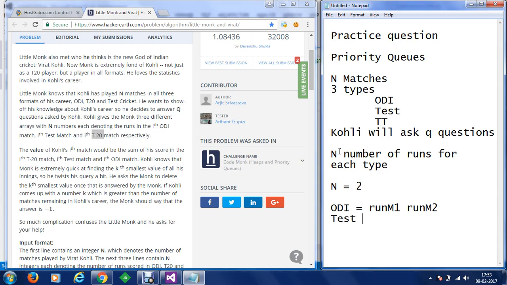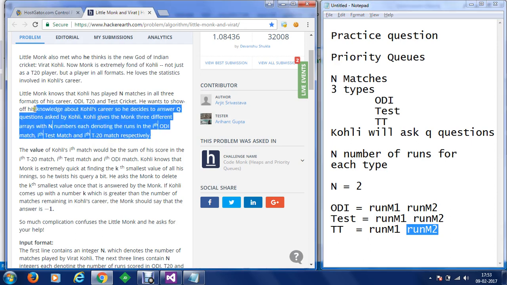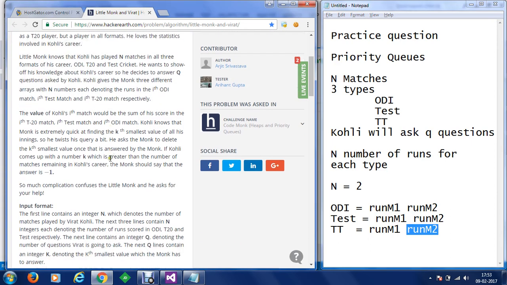Same for Test, I have to provide runs for match 1, runs for match 2, and then for T20 it will be runs for match 1 and runs for match 2. So now we can see that we have 2 matches played, and we have to provide the score of each match for ODI, for Test and for T20. So now this part is clear. Now we'll go to the next part.